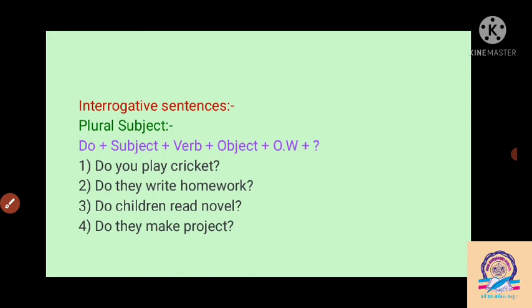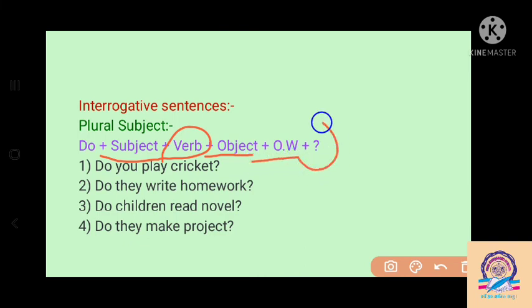Then after that, the interrogative sentence with plural. How can we make the interrogative plural here? Let me see here that a plural subject is there. It means I, we, you, they or a plural noun. The subject is I, we, you, they, or a plural noun. At that time we have to use do here. So our sentence begins with do, then subject, then verb, the main form of the verb, then object, then other words, and at the last a question mark must be there. For making an interrogative sentence, we have to write a question mark. So our sentence begins with do.